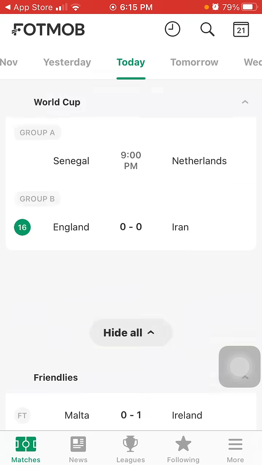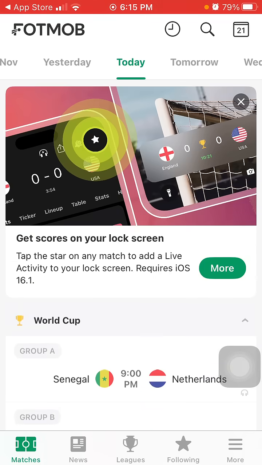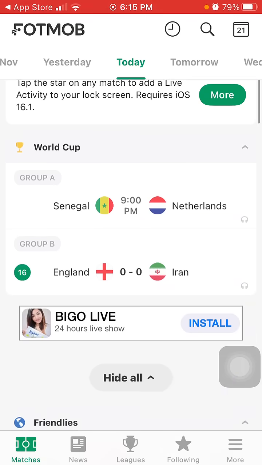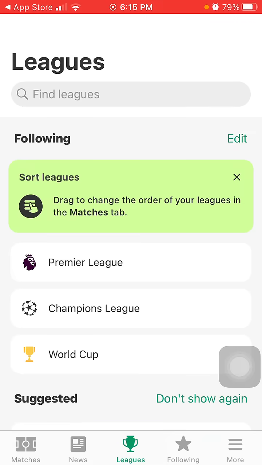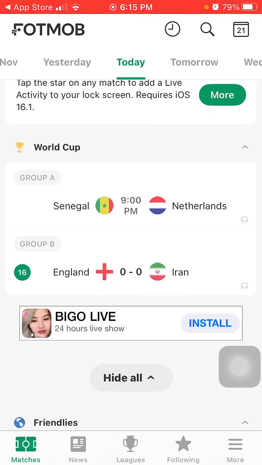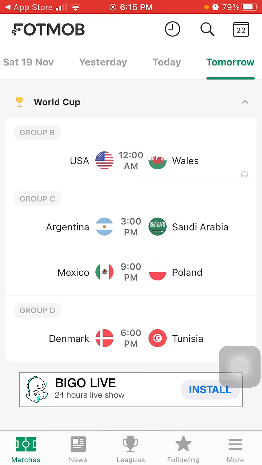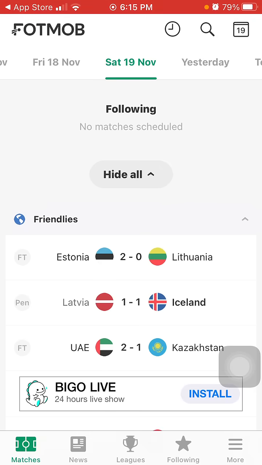Now tap to open. After launching the app, you just click next and you have this interface of the application. Here we have 5 big options. Number 1, matches, then news, here leagues, following and more. Now tap on matches. Here you will see today match, tomorrow, and also yesterday and Saturday 19 November and everything like that.